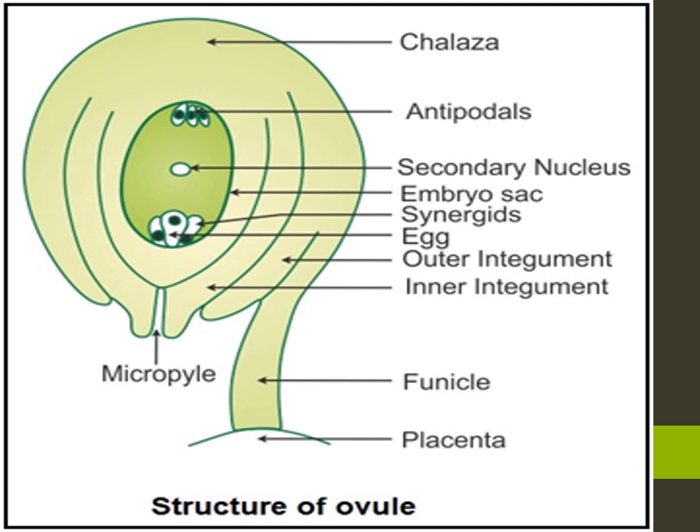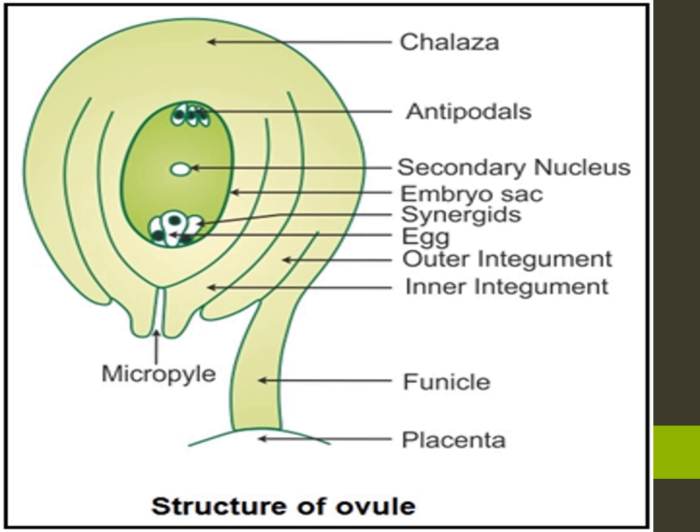See the picture, everybody. Chalaza, antipodals, secondary nucleus, embryo sac, synergid, egg, outer integument, inner integument, micropyle, funicle, placenta. Okay, these are the parts of the ovule. The main part of the ovule is the nucellus, which is enclosed by two integuments leaving an opening called the micropyle.